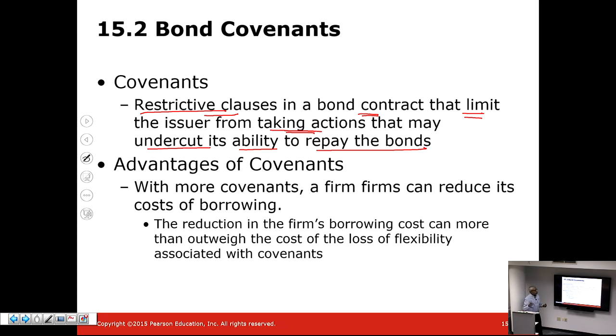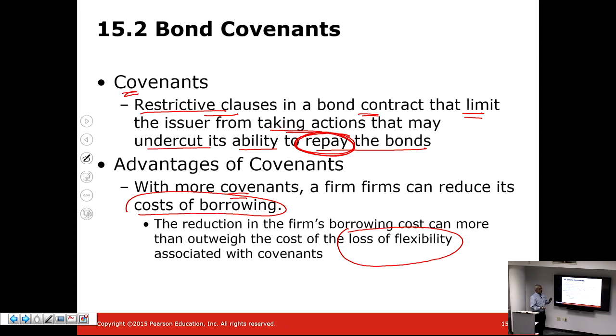So to prevent the firm from taking bondholders' money and taking on excessive risk that reduces the firm's ability to repay the interest and/or the principal, bondholders are essentially putting in these covenants so that they are assured of their repayment. So the more covenants that the firm puts in, they can reduce the cost of borrowing. That's one advantage. However, that comes at a loss of flexibility.